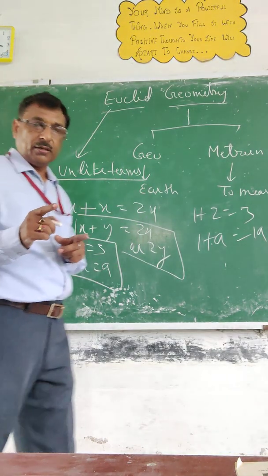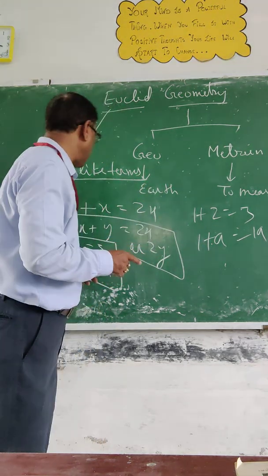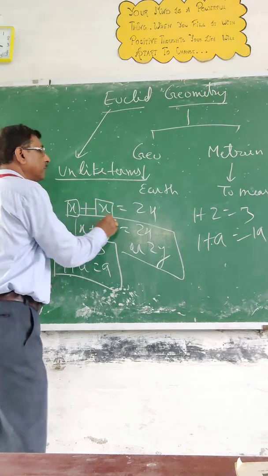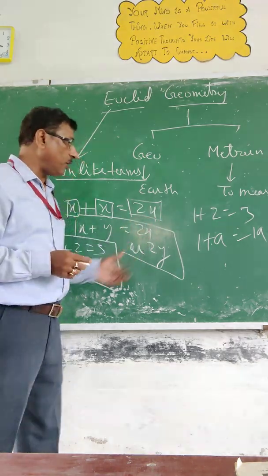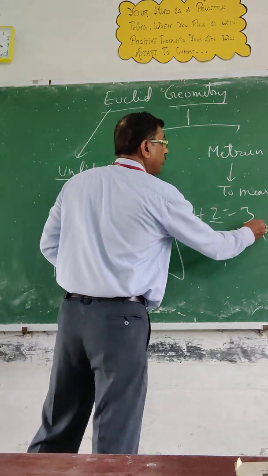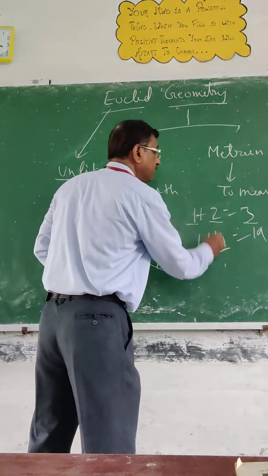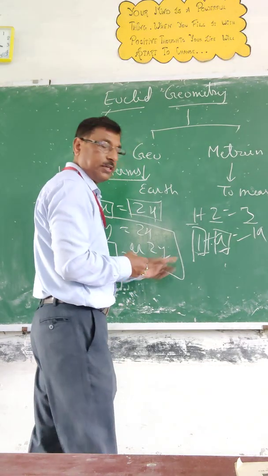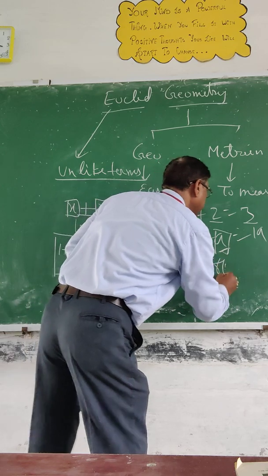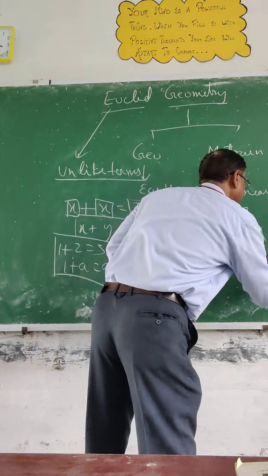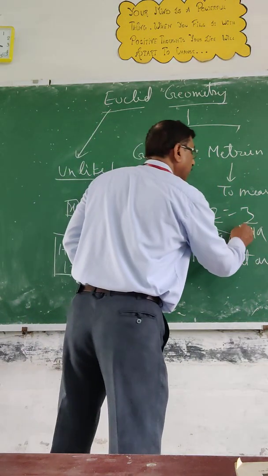Now we have correlated unlike terms with different things. So now we can say x plus x is 2x. Why? Because these two are like terms. Similarly, 1 plus 2 is 3. Why? Because these two are like terms. In 1 plus a, this is a number and this is an alphabet, so they are unlike, or different. So they cannot be added.